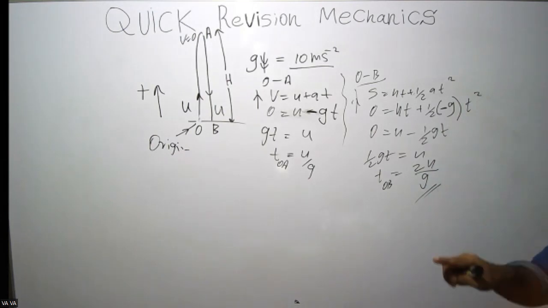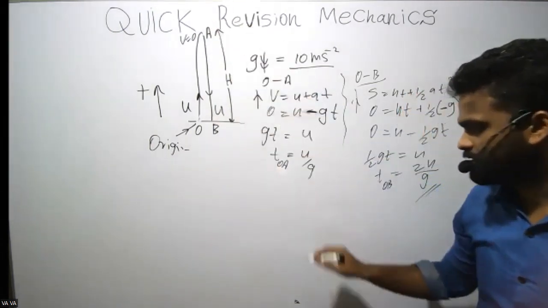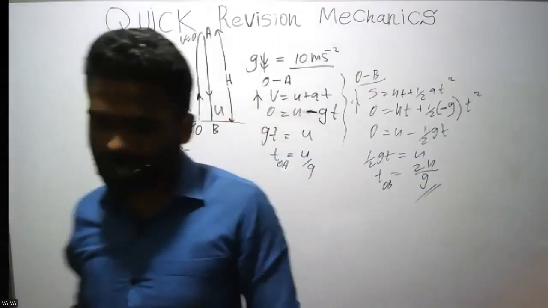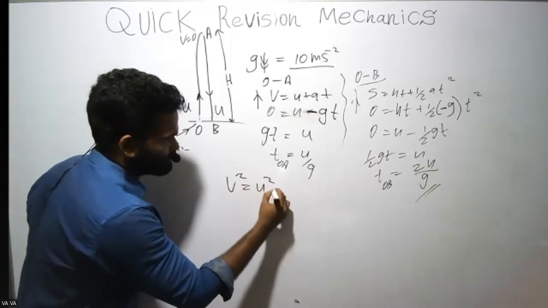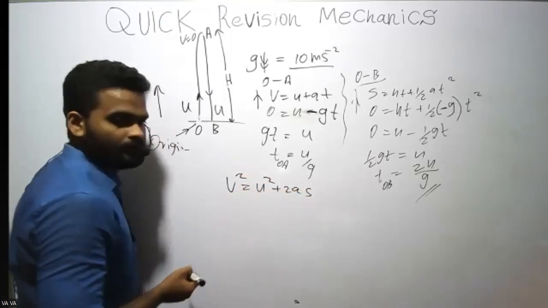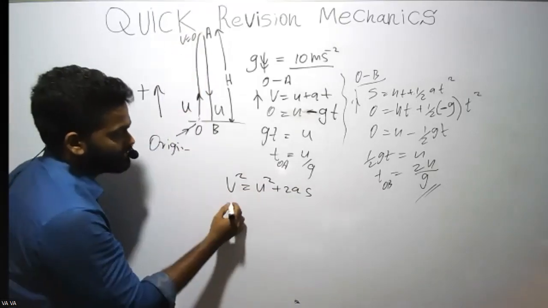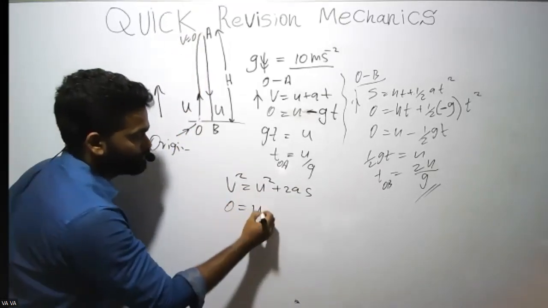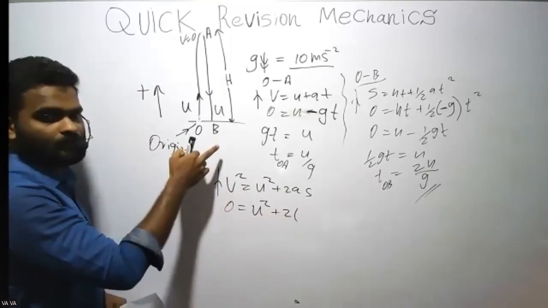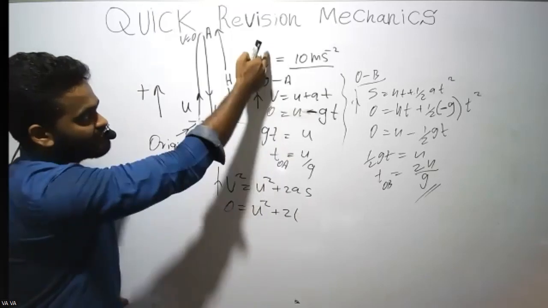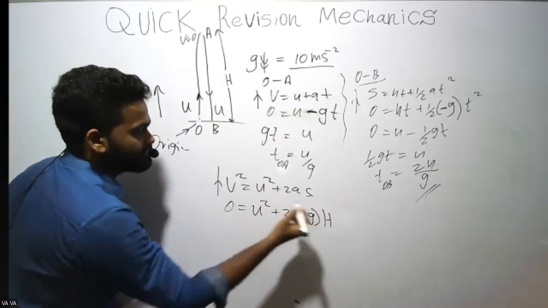Right. The next thing is you need to find the maximum height. The easiest way to find that is this equation. At the maximum height, velocity is 0. So 0 equals u squared plus 2as. I'm applying the equation upwards, but the acceleration is downwards, so this is minus g, and s is h.